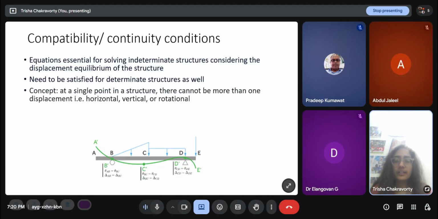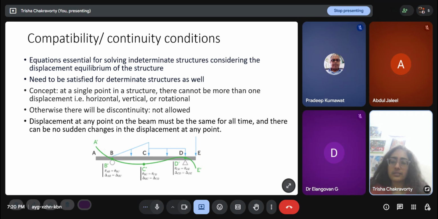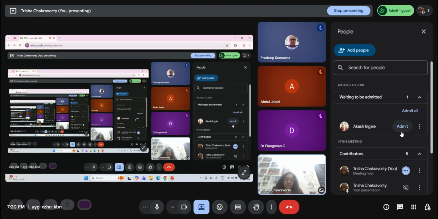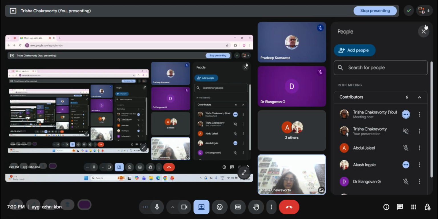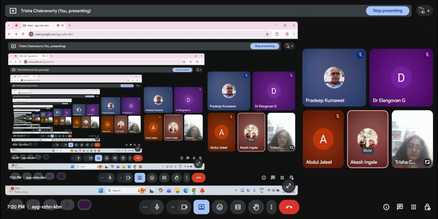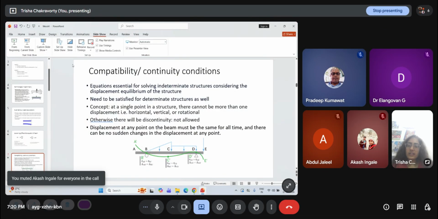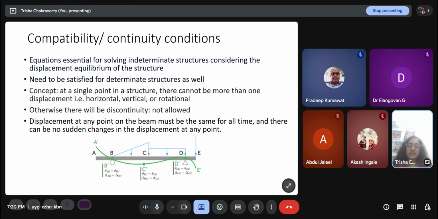The concept is that at a single point on the surface there cannot be more than one displacement, that is horizontal, vertical or rotational. So whether you come from this side or that side, there has to be continuity, so that there cannot be a jump in the middle of a beam, which is not allowed. Displacement at any point on the beam must be the same for all time, and there can be no sudden changes in the displacement at any point.